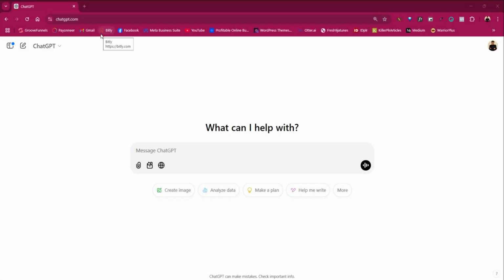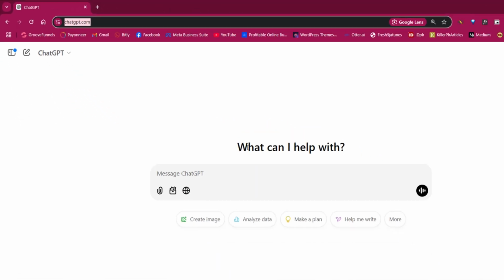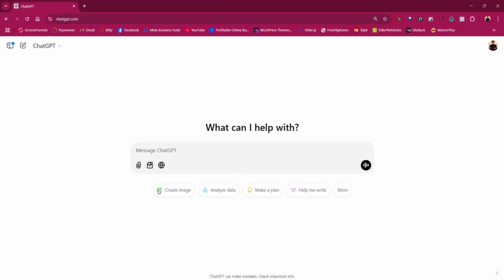So the first step in creating your music with AI is for you to have your lyrics for your song ready, and I'll be showing you an AI tool you can use to do this. So just head over to your browser and type chatgpt.com. I believe you already know that website by now, and then you load it and it's going to bring you to the interface. If you don't have an account, just sign in so that you can always save your data of what you do on ChatGPT.